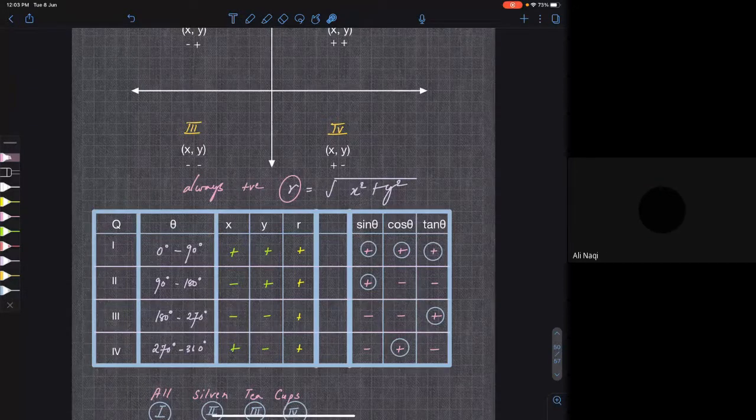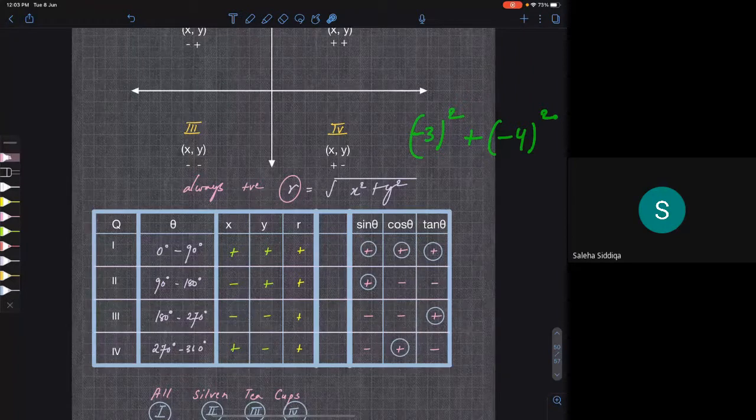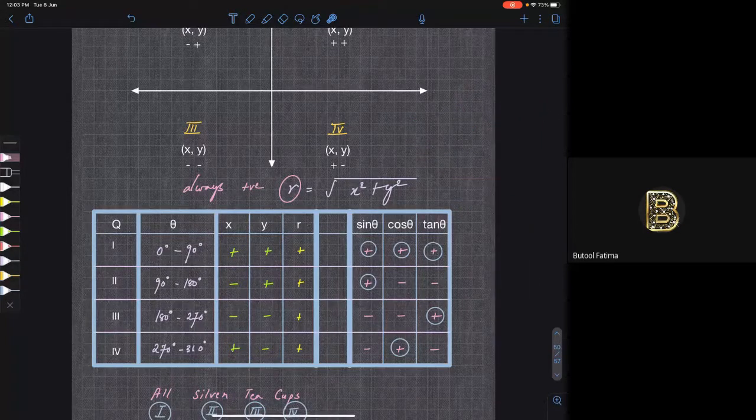Sir, but if r is in the third quadrant where everything is negative, how will it be positive? Its coordinate should also be negative. Okay, so suppose x is minus 3 and y is minus 4. What will you get? 9 plus 16, it is 25. Root of 25 is 5.